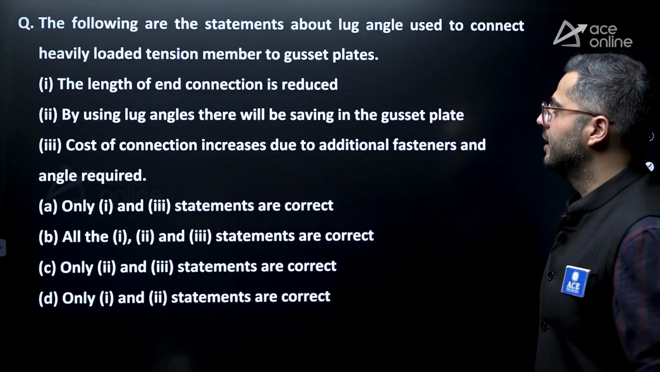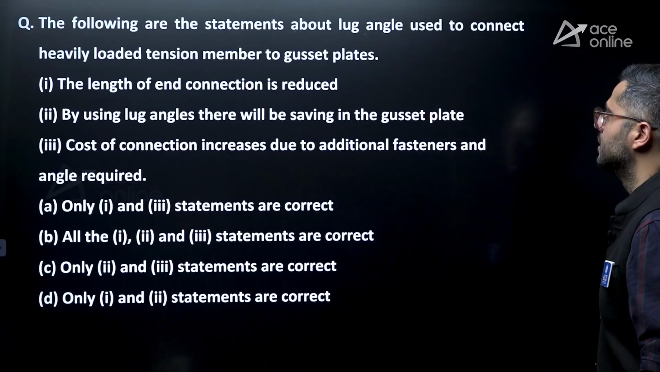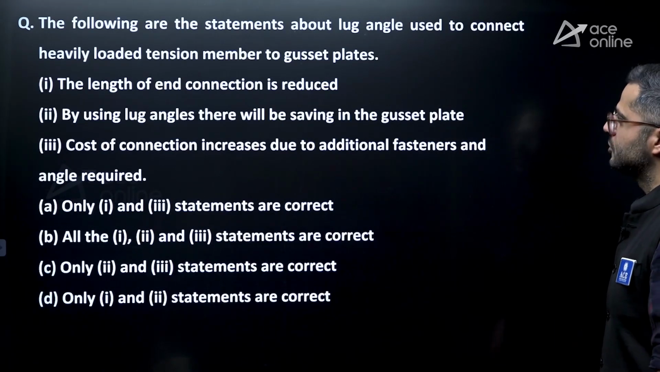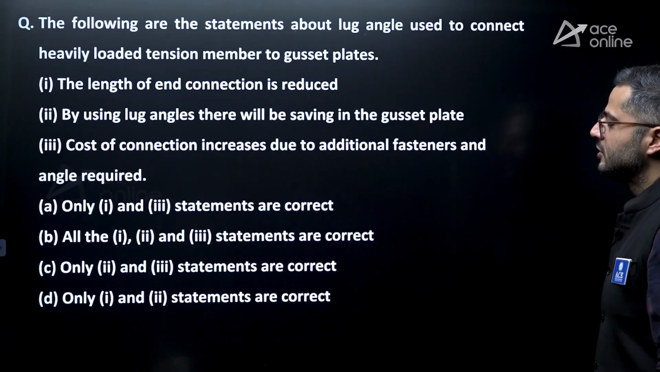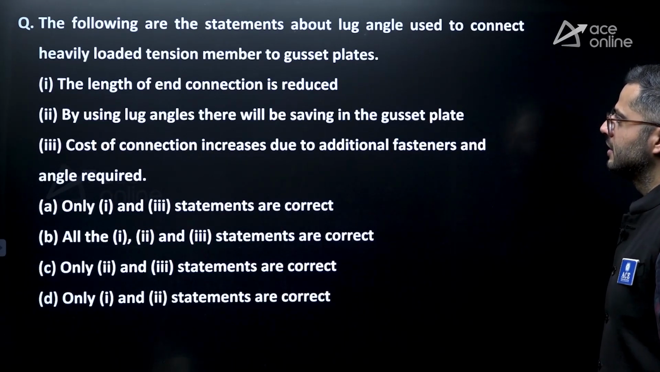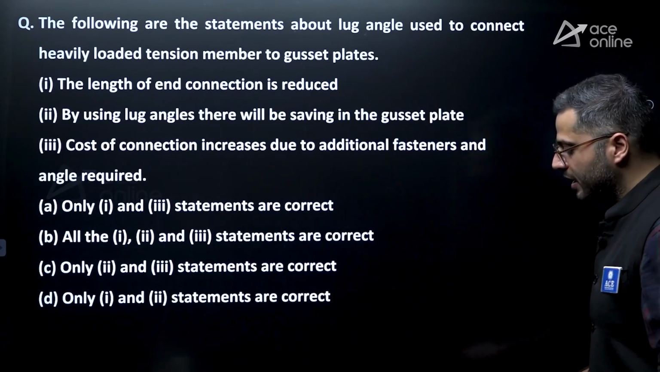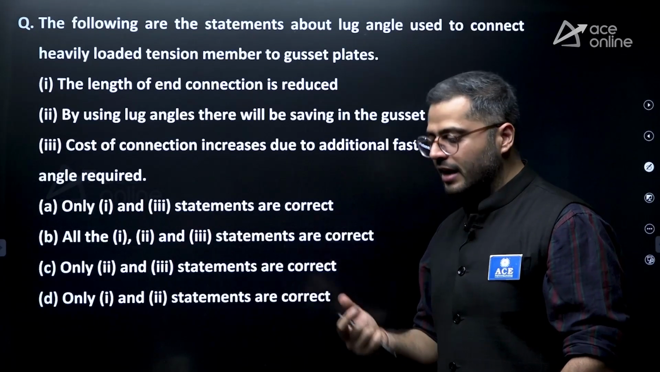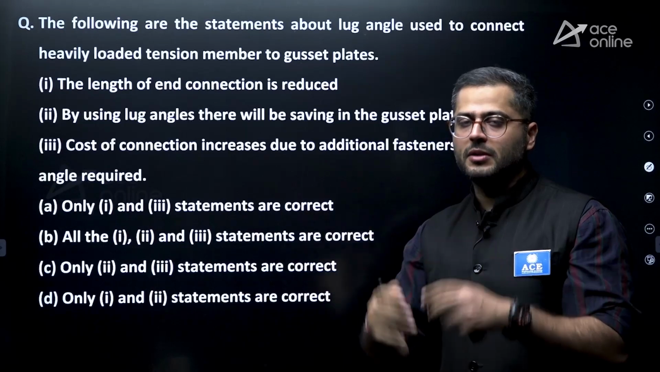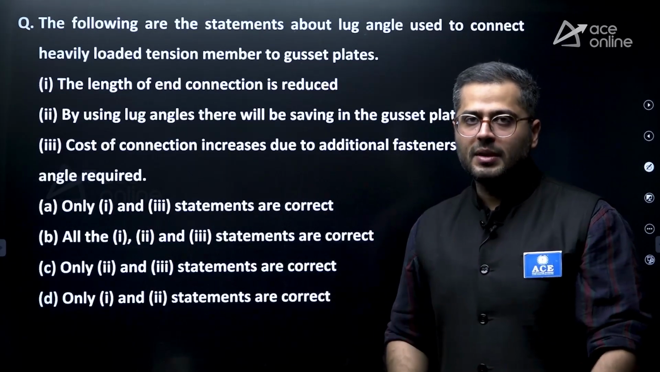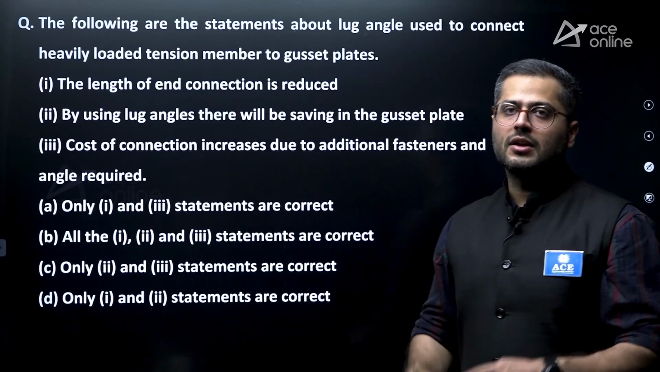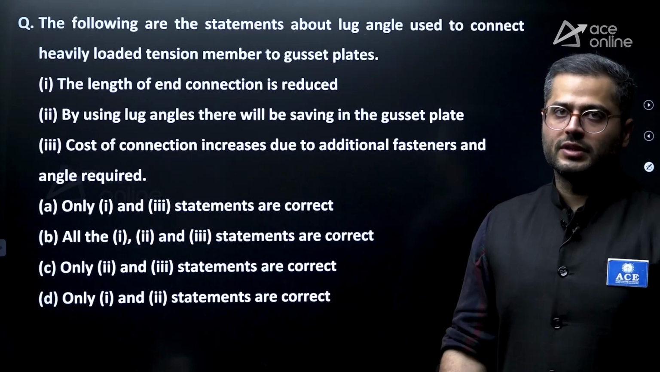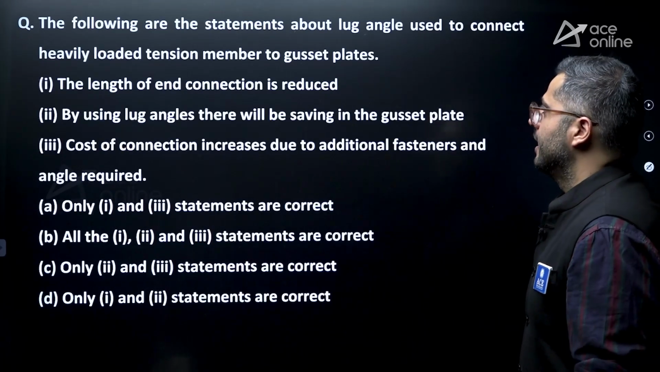Apart from that, the following are the statements about the lug angles used to connect heavily loaded tension members to gusset plates. The length of the end connection is reduced. Yeah, completely correct. When we use a lug angle in a smaller proximity only, more number of bolts can be provided and we can reduce the length of the connection.